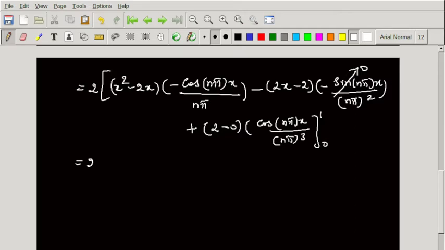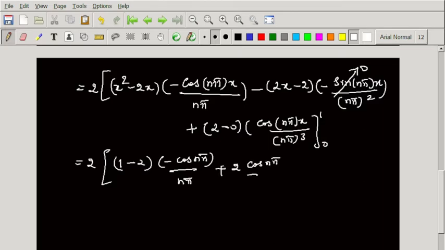Now the next term. Apply the upper limit: 1 square is 1, minus 2 into 1 is 2, into minus cos n pi by n pi. Then minus this one is 0, the complete term is 0, so no need to substitute this value. Plus 2 times cos n pi by n cube into pi cube. Remember this is cos n pi, we cannot cancel this n pi here. Minus, apply the lower limit.